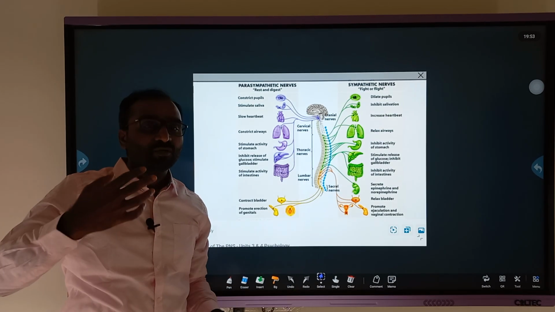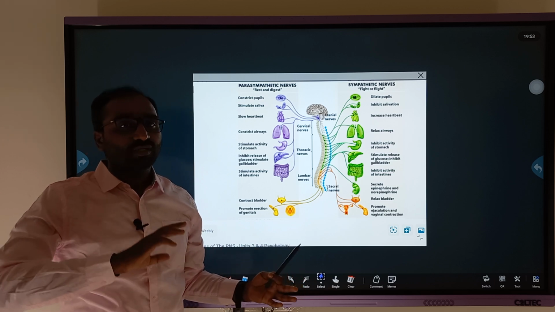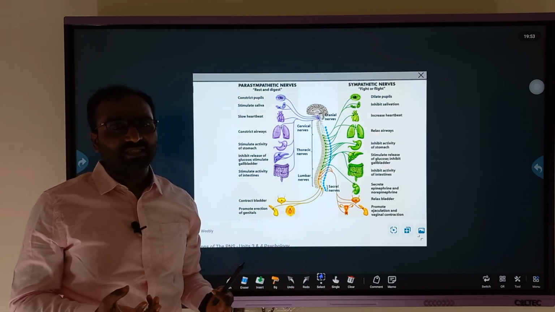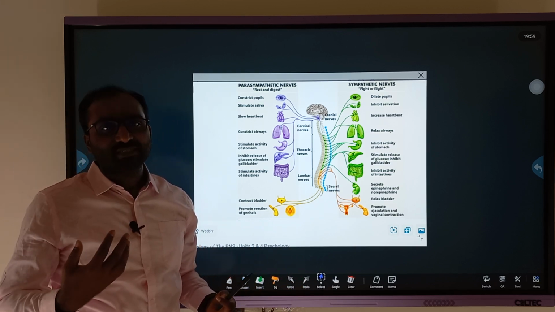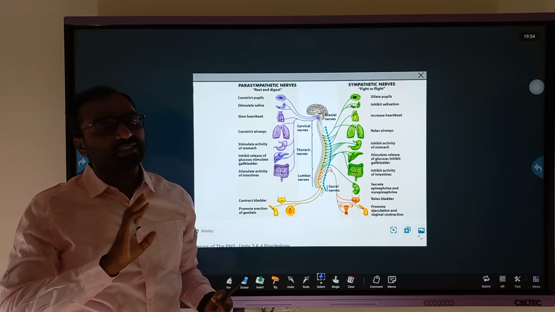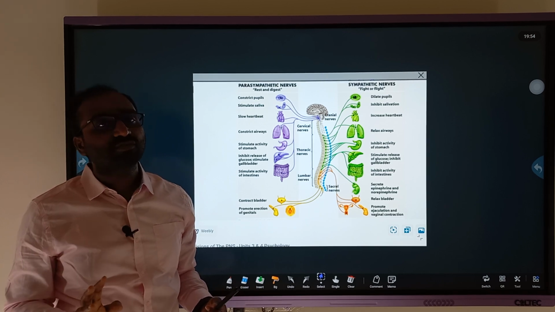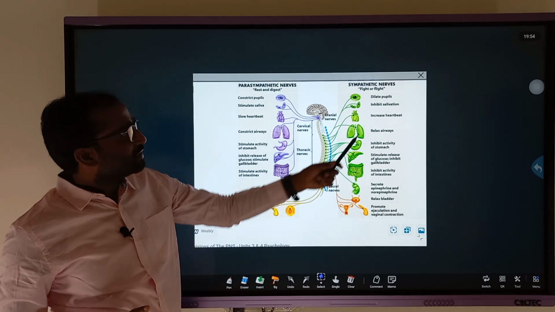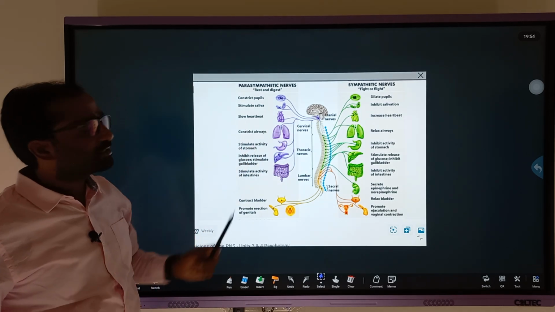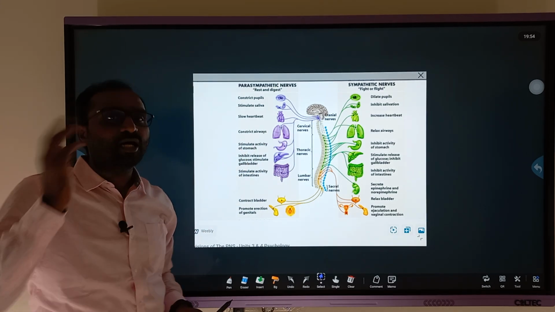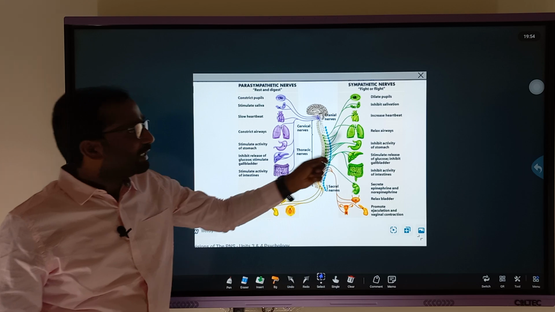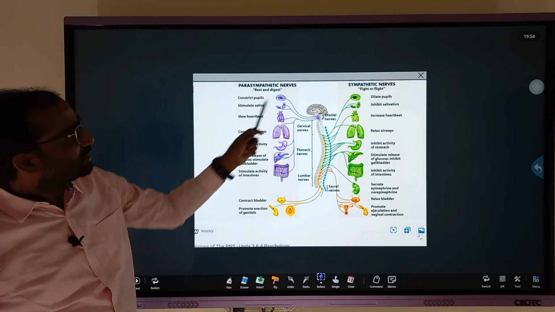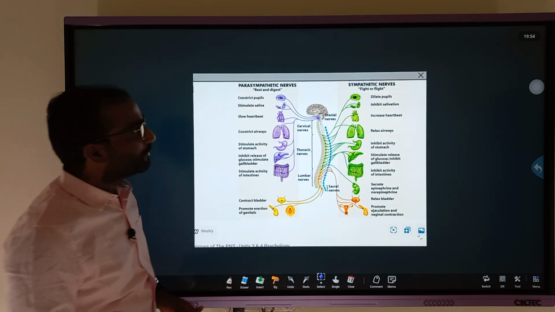Sometimes whenever you are walking beside a drainage or any other decomposed material, if you smell it, our salivary glands never get stimulated and there is no chance of saliva being released. So that is the reason sympathetic and parasympathetic work in an opposite manner, both are involuntary. So these are the differences between sympathetic and parasympathetic.